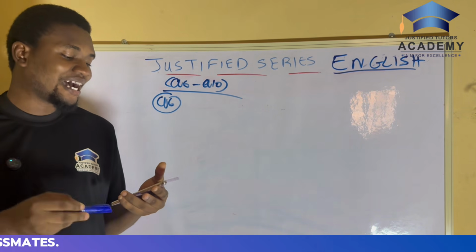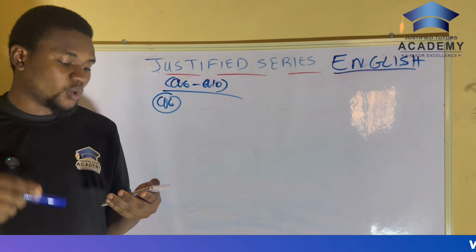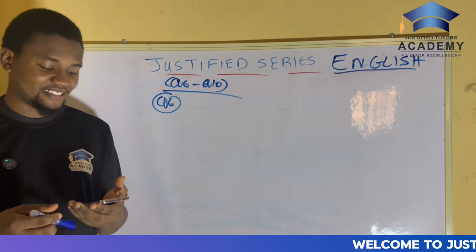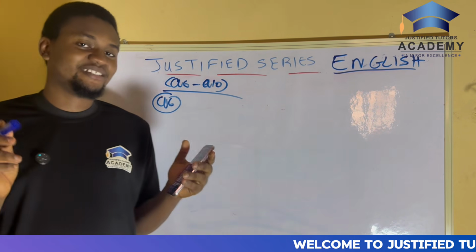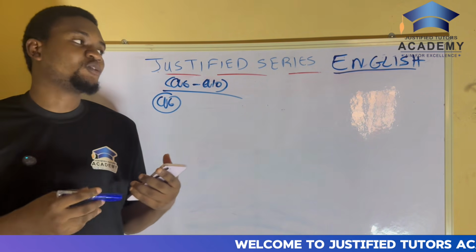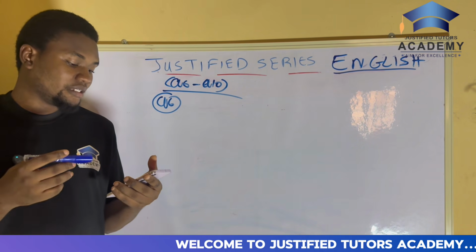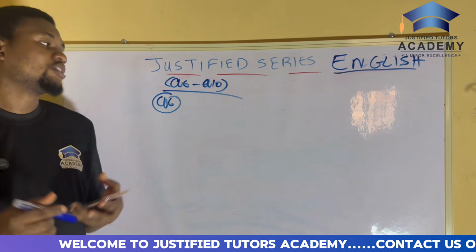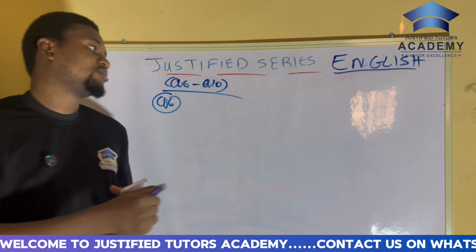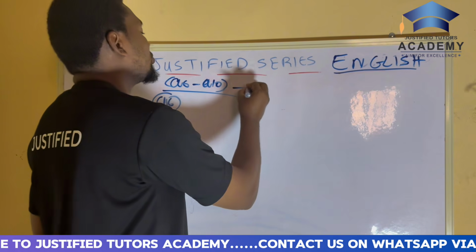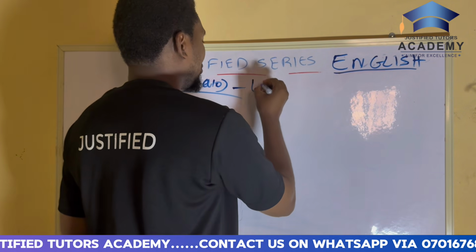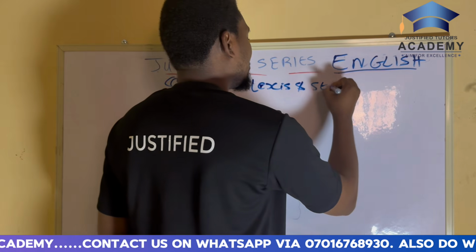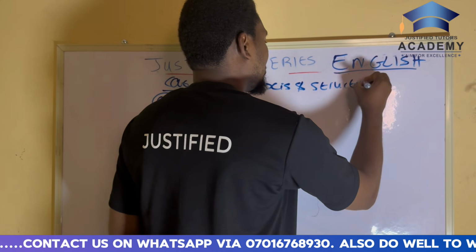From the words lettered A to D, choose the word that best completes each of the following sentences. So that is it. So right now we're dealing with what? With the word that best completes each of the following sentences. So very simple. This particular one translates to Lexis and Structures. You get it? That is what it translates to.